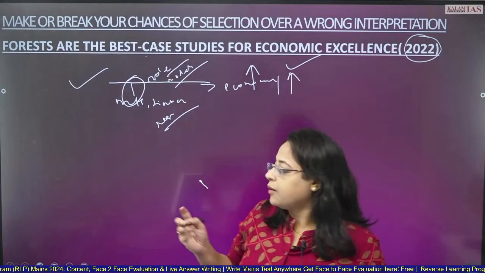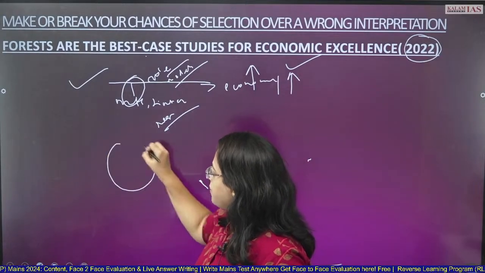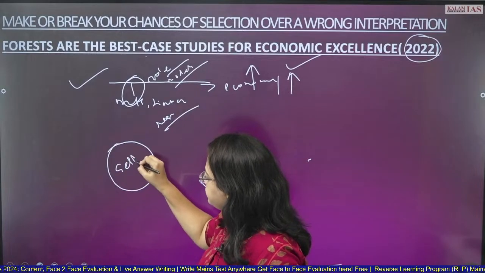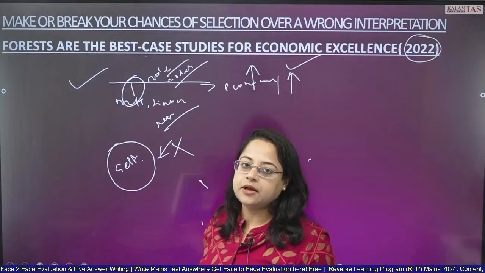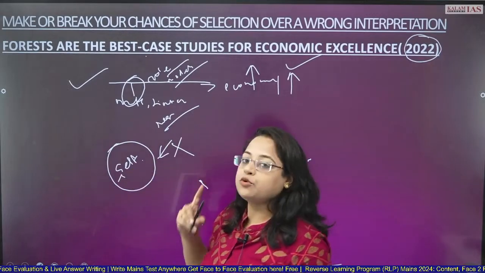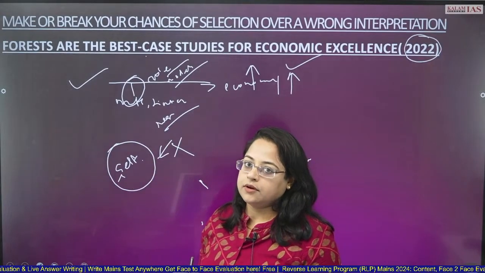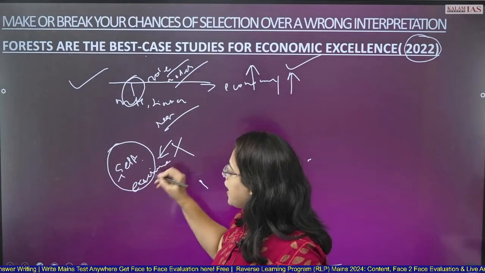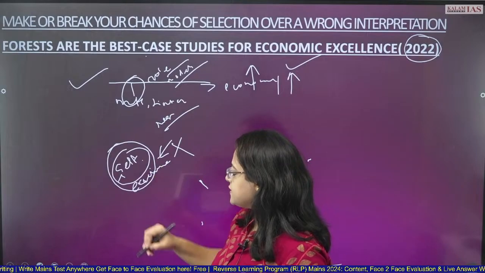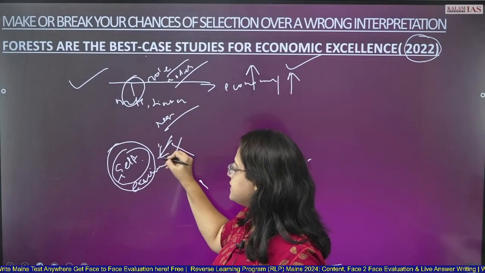Think about a scenario when the economy is self-sustaining. It need not require any exterior help. Then that economy is going to sustain for long. This is called excellence in the economy. How will the economy self-sustain without any exterior help?